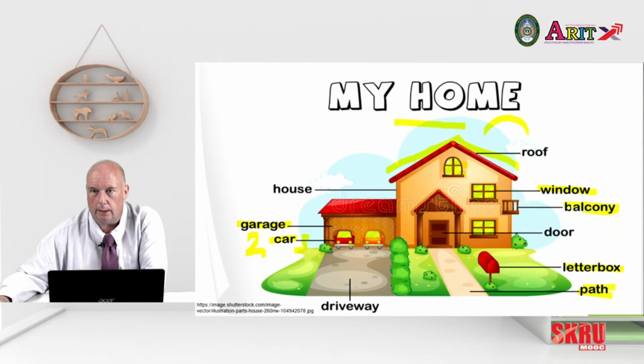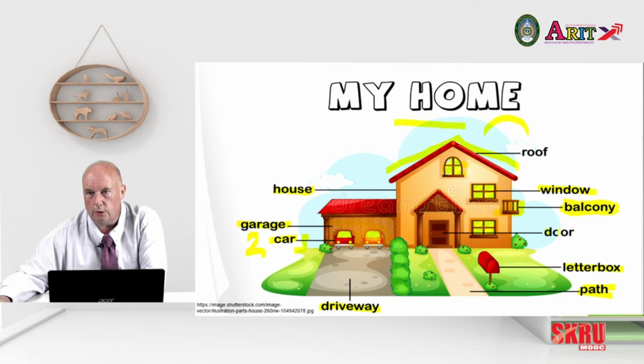And a balcony. You may recall in the conversation, the man was looking for a flat with a balcony, somewhere he can sit out. So you'd be able to come out from your house and sit on the balcony or stand and look outside. So these parts of the property all tend to be the same. Look around your house. Is there anything else that you don't see here?